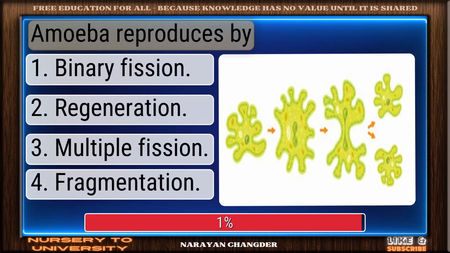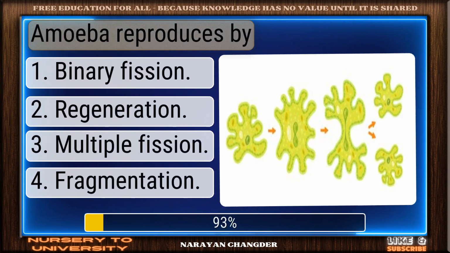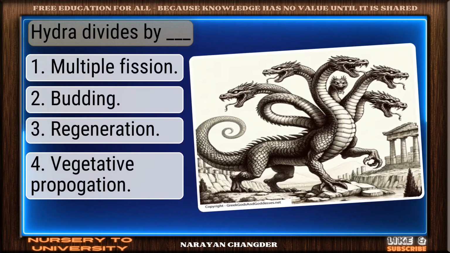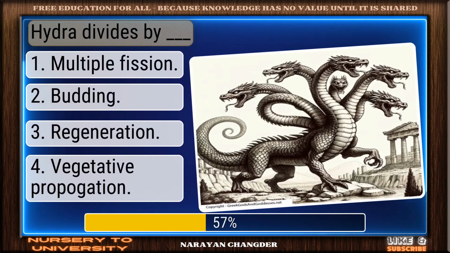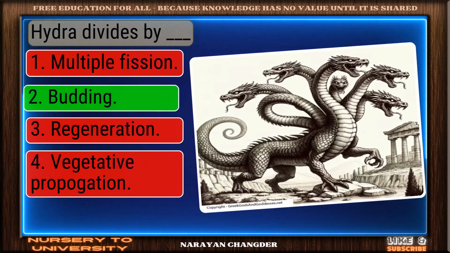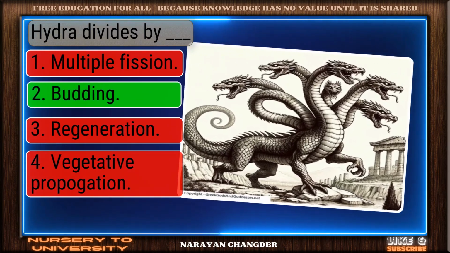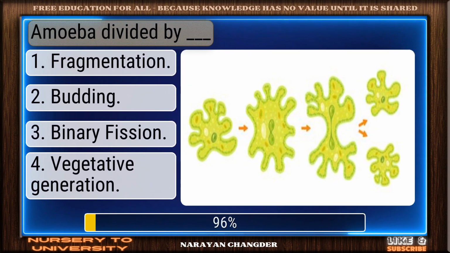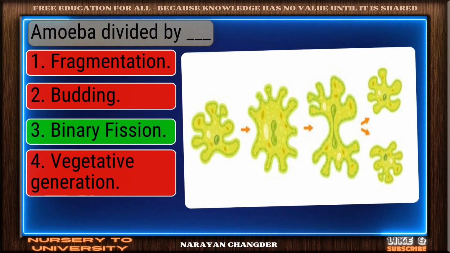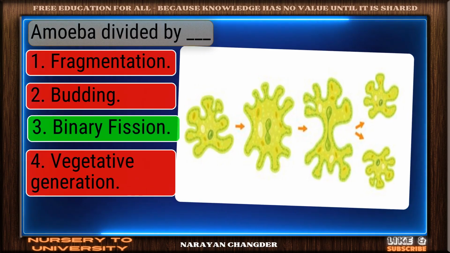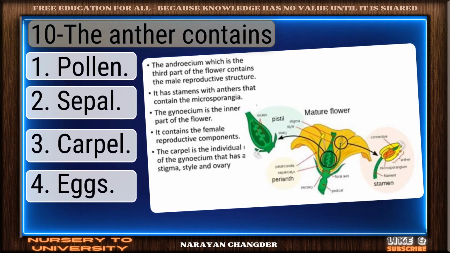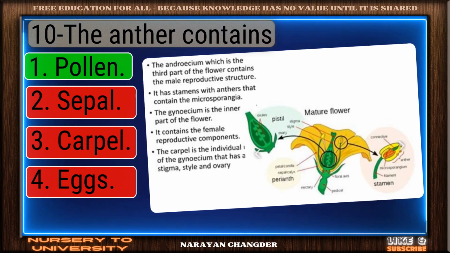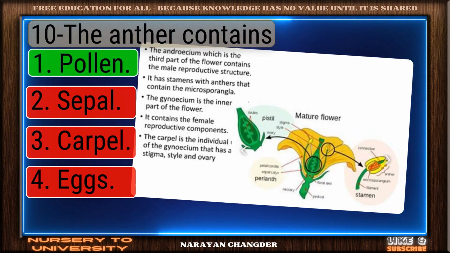Amoeba reproduces by. Right again. Binary fission is a valid answer. Hydra divides by dash. Correct. Budding is the right answer. Amoeba divided by dash. Strong choice. Binary fission is the right answer. The anther contains. Right choice. Pollen is the best answer.